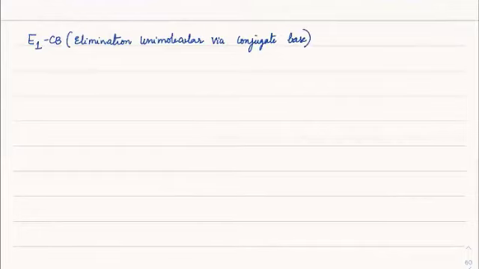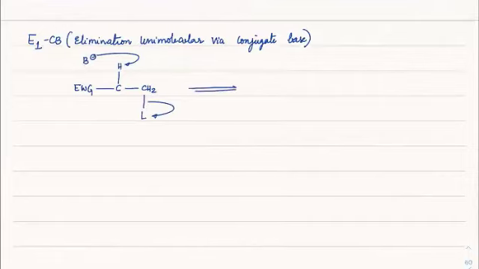Okay, so in this case what is expected is that we need to have an electron withdrawing group connected at this position, right? So at the beta position, and leaving group is present here, got it? Then the base would like to extract this proton. Leaving group will go from here, okay? And here what is happening, the leaving group does not go in the first step itself. So first step is always about base extracting that proton, and you will have this carbanion which is forming in this.